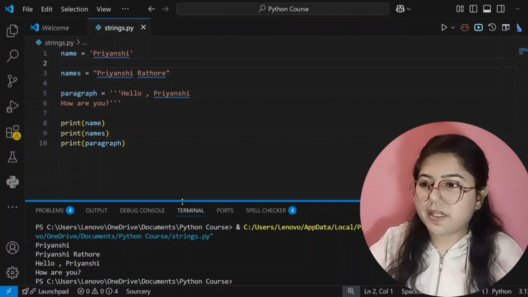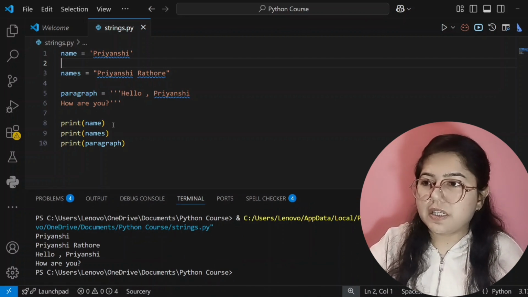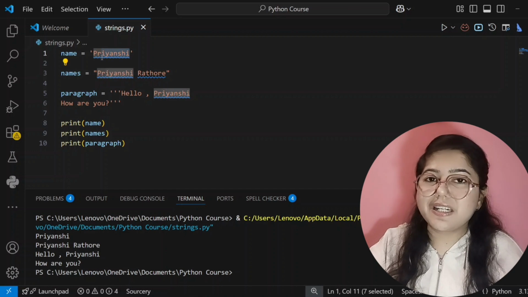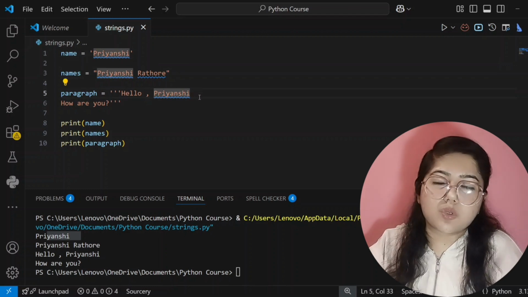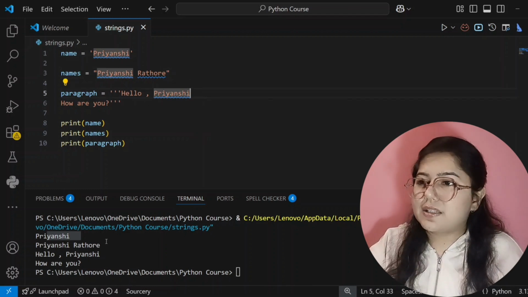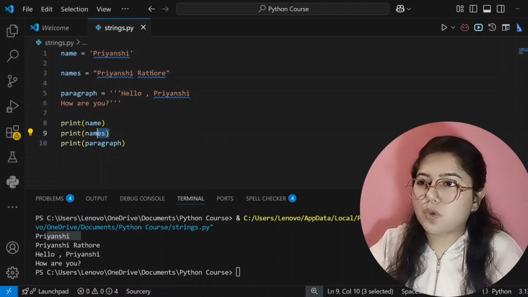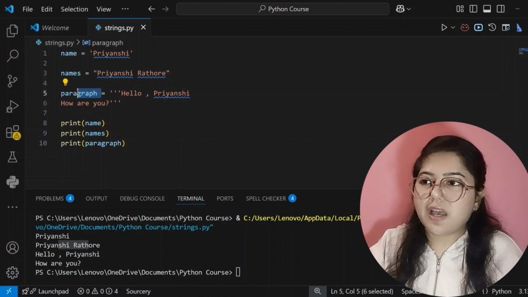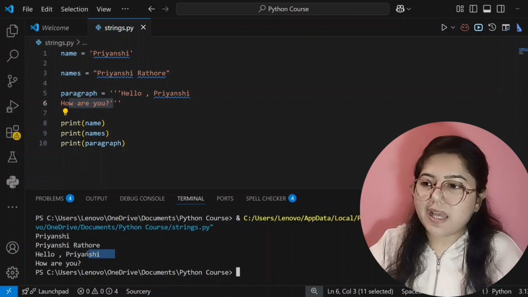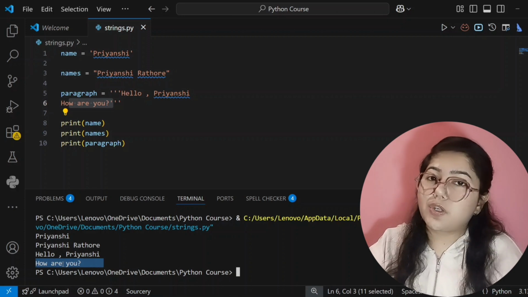See here, it's showing the correct output. First is the name variable, where Priyanshi is stored inside single quotes, so it's showing the correct output. It's not showing any error for the single quote, nor for the double quote, nor for the triple quote. Our code is correct. The second is names, where we have stored Priyanshi Rathore, so it's showing that. Then for the triple quote, in the paragraph variable we have stored our multi-line string, that is hello Priyanshi and in the next line how are you. The same is shown as output: hello Priyanshi, and in the next line how are you. So I hope you understood this.